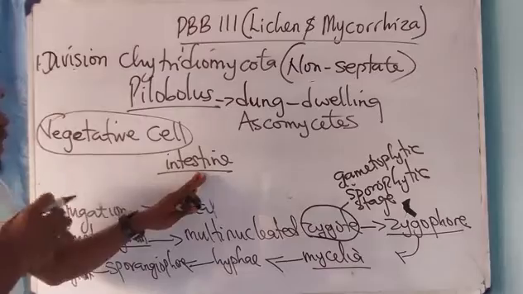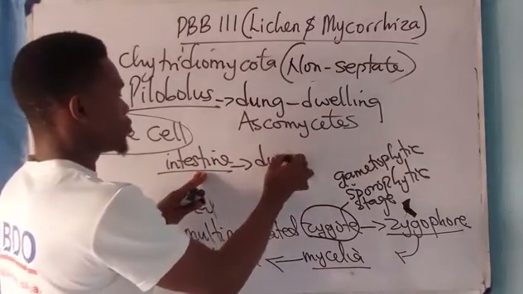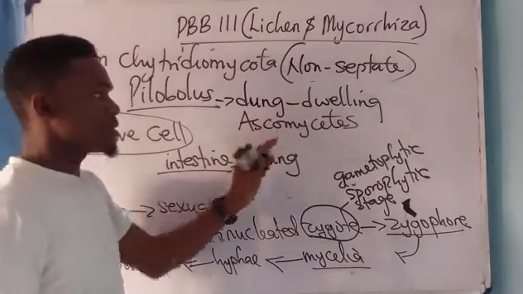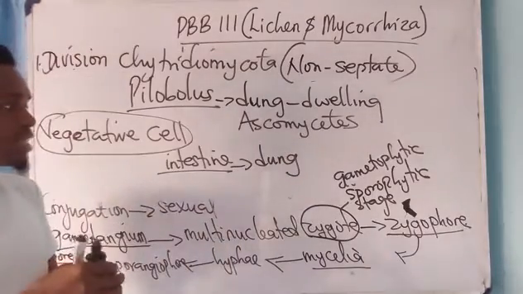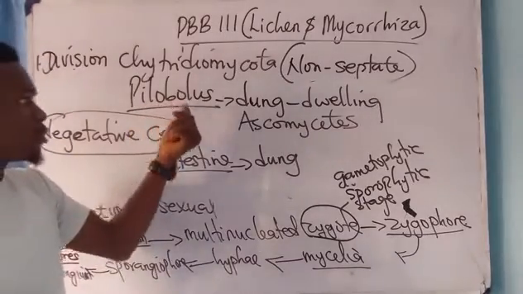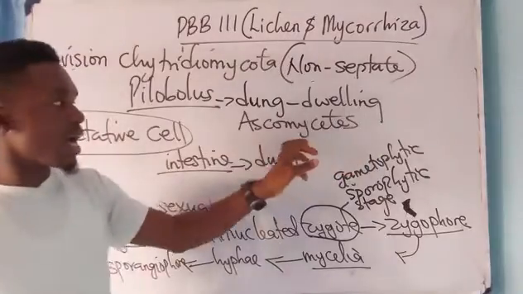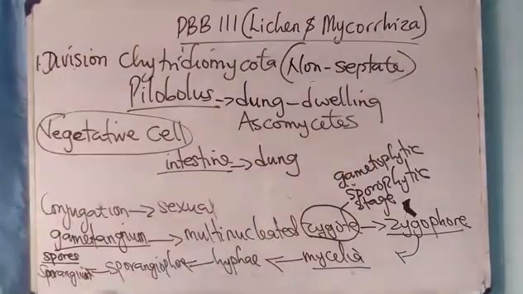As soon as the animal defecates, dung is produced. You now see that these ascomycetes have already germinated inside the dung, so they are called Pilobolus, dung dwelling ascomycete. Okay, that is for that.